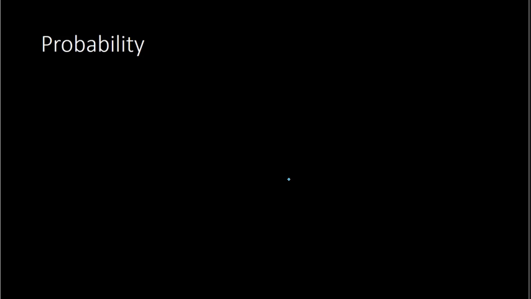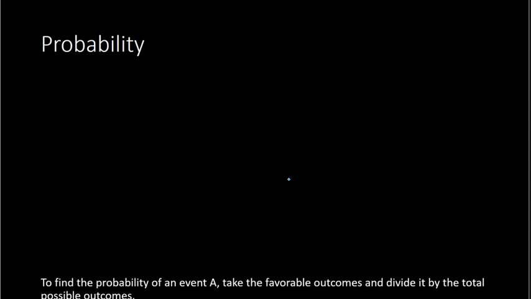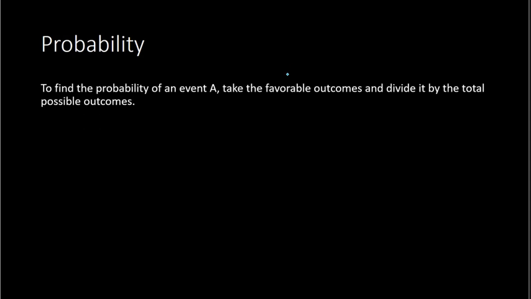Next we have the word probability. Probability is the chances or the odds of something happening. To find this probability, you take the favorable outcomes and divide by the total possible outcomes. So if you want a little equation, we have here the probability of event A. The probability of something happening is the favorable divided by the total. Now, what does this mean? Okay, so example 1.